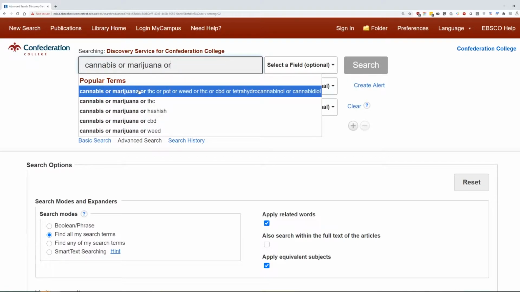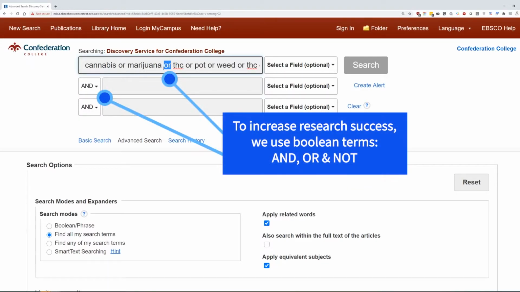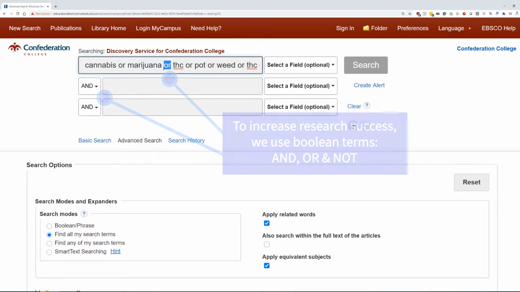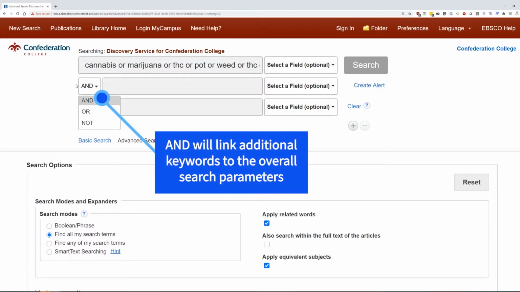Again, we aren't necessarily machines or thesauruses to come up with all these different words. And yes, we can go to Wikipedia and see if we can find different ways to refer to this topic. This is also very helpful and works most times. So "or" is called a Boolean in the research world. And there are 3 Booleans: and, or, not. "Or" is going to make sure we have all these keywords and make sure not to limit any of them. The word "and," as you can see in this drop down menu, will link up another keyword to this.